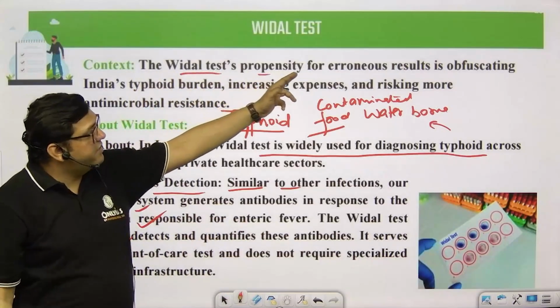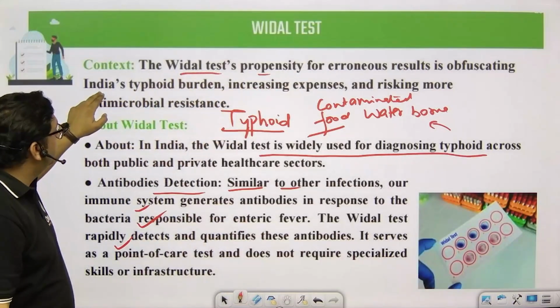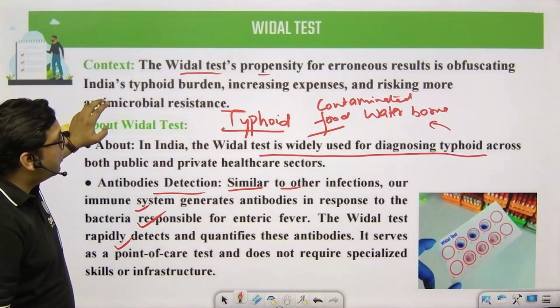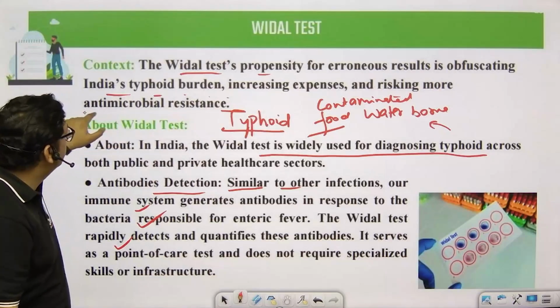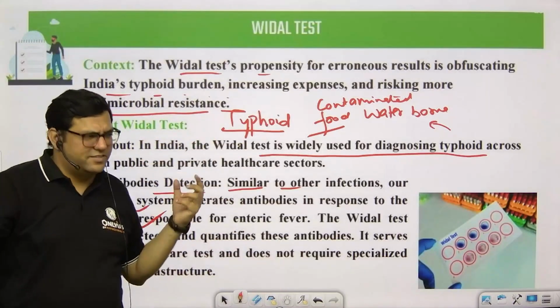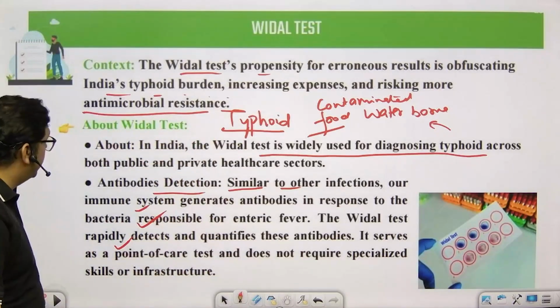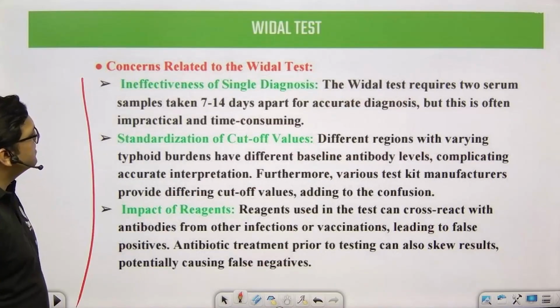So this particular test has given erroneous results, obfuscating India's typhoid burden and increasing the expenses and risk more than antimicrobial resistance. This is one aspect that we are discussing here: concerns related to the Vidal test.